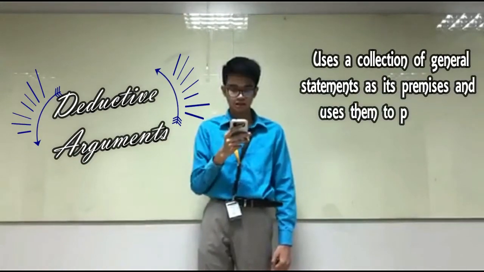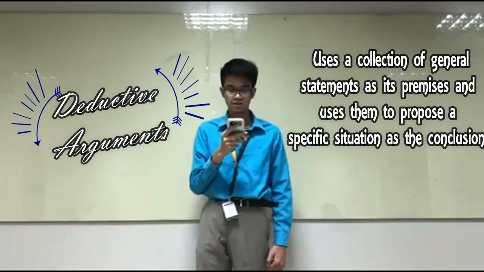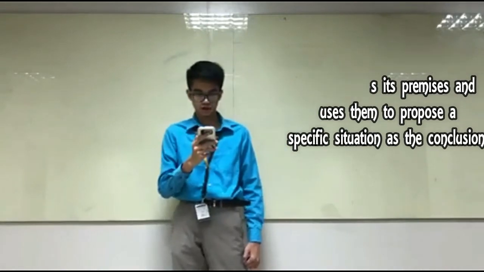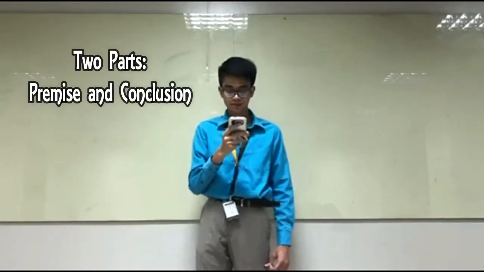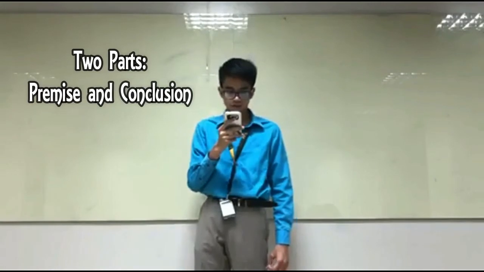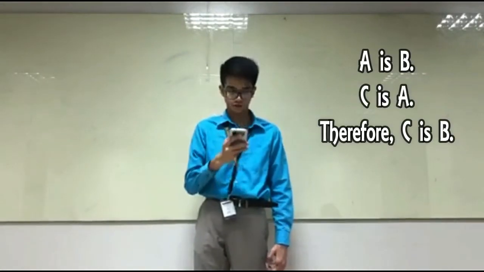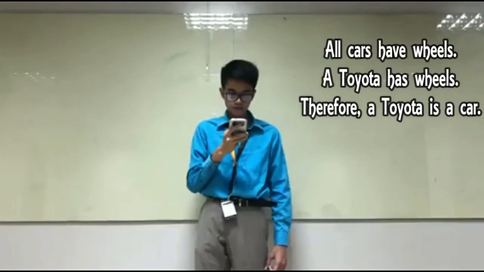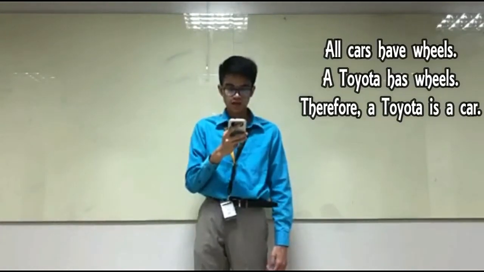Deductive argument. Deductive arguments use a collection of general statements as premises and use them to propose a specific situation as the conclusion. It has two parts, the first statement or the premise and the second statement or the conclusion. How would you know if an argument is deductive? You can define if an argument is deductive if all the inferences in a conclusion are true. It is written in the form A is B, C is A, therefore C is B. For example, all cars have wheels. A Toyota has wheels. Therefore, a Toyota is a car.